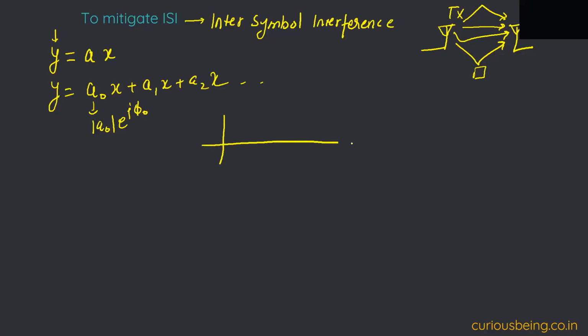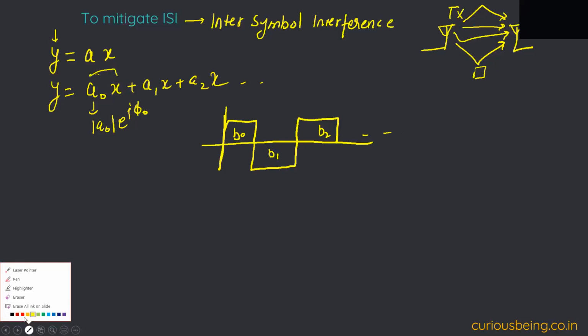Now let's assume that I am transmitting rectangular pulses. Let's say this is bit 1, this is bit 2, this is bit 3 and so on, so I'm writing B0, B1, B2 and so on. This is my A0X, the direct path. Now let's draw another delayed copy.